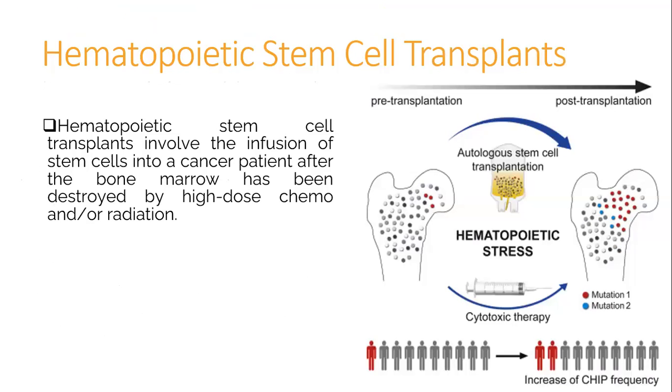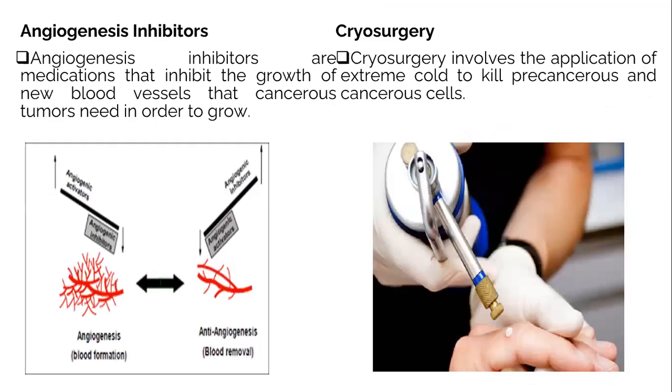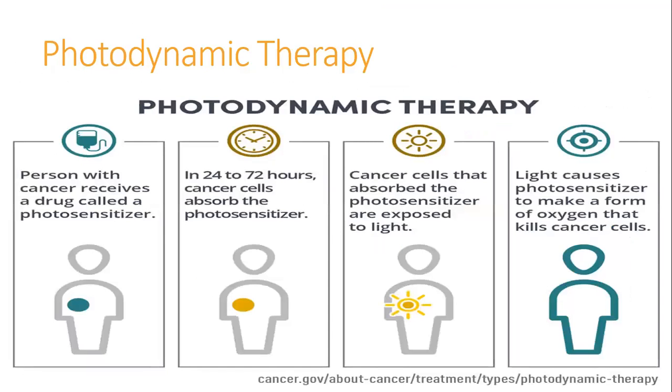Hematopoietic stem cell transplants involve the infusion of stem cells into cancer patients after the bone marrow has been destroyed by high-dose chemo or radiation. Angiogenesis inhibitors and cryosurgery: angiogenesis inhibitors are medications that inhibit the growth of new blood vessels that cancer tumors need in order to grow. Cryosurgery involves the application of extreme cold to kill precancerous and cancerous cells.